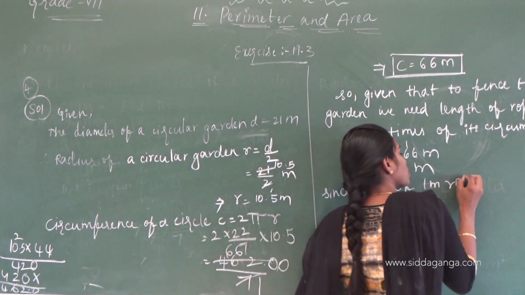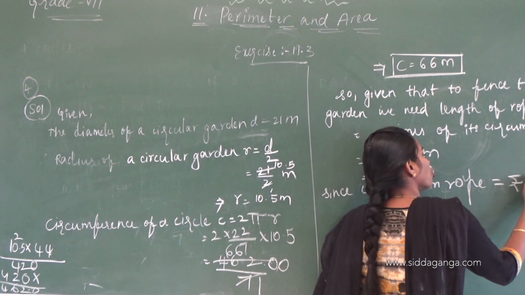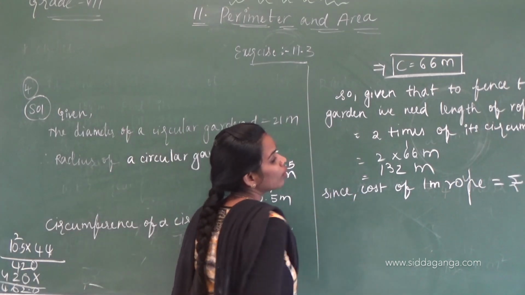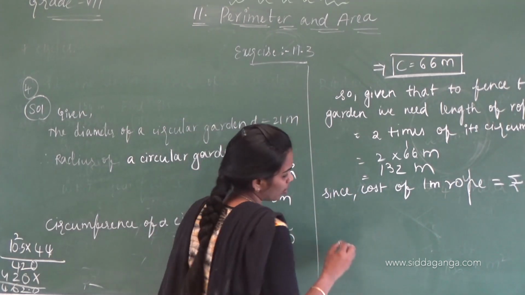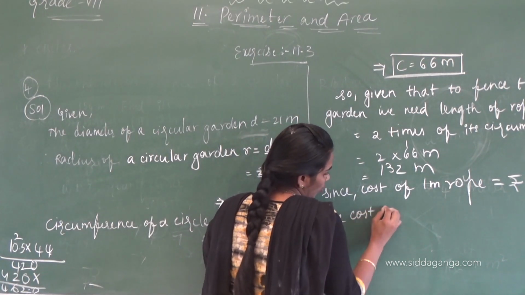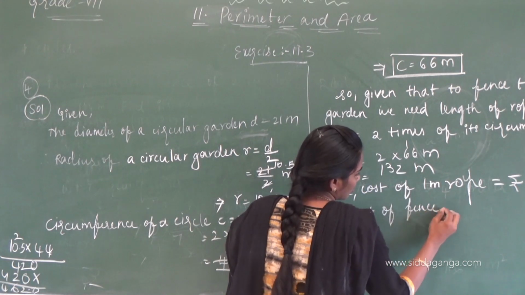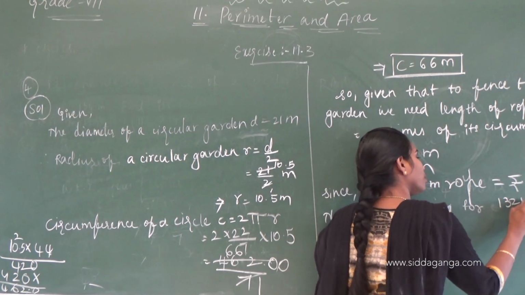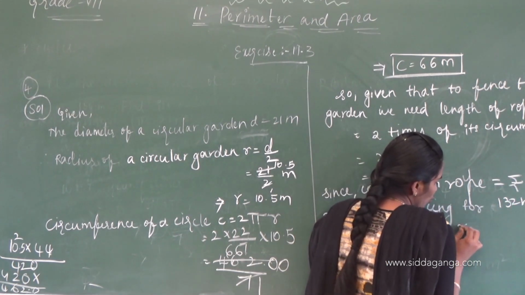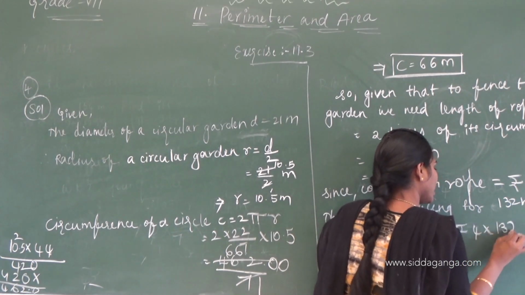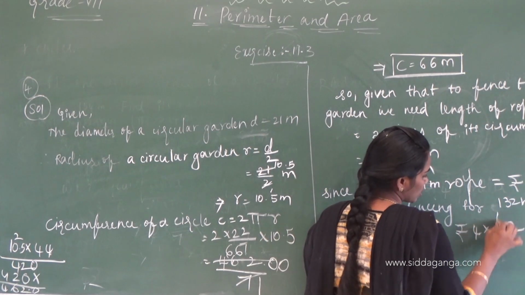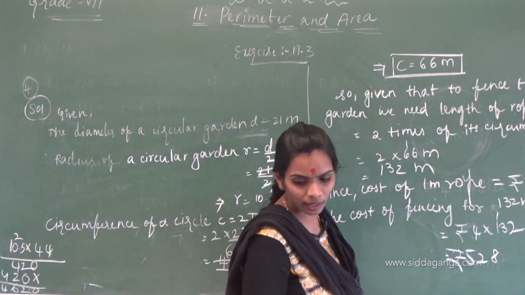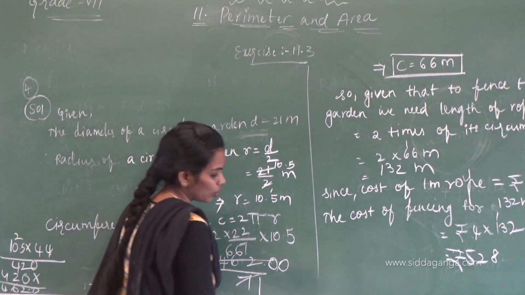Cost of 1 meter rope is rupees 4. We have to find the cost of fencing for 132 meters, that is equals to 4 into 132. 4 2s are 8, 4 3s are 12, 4 1s are 4, so 528.